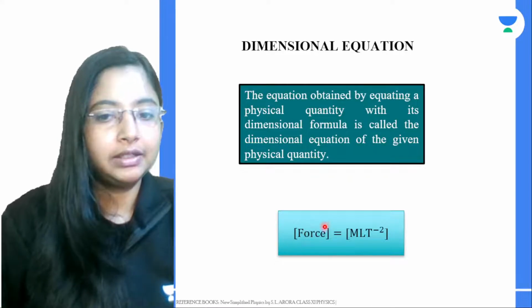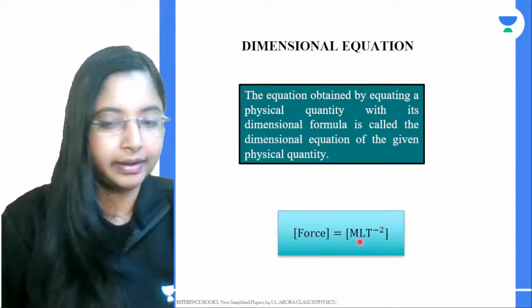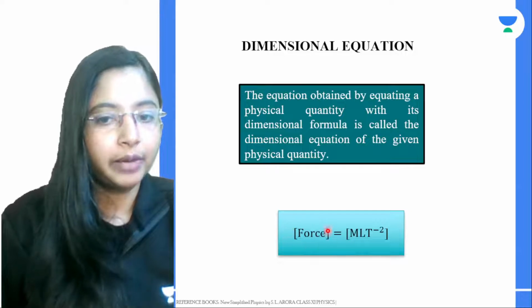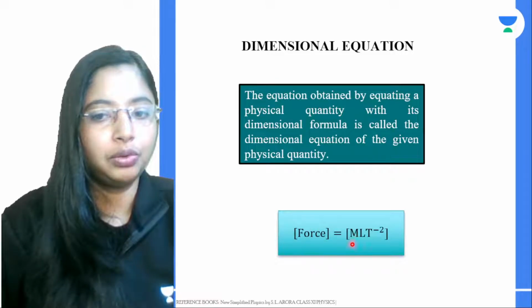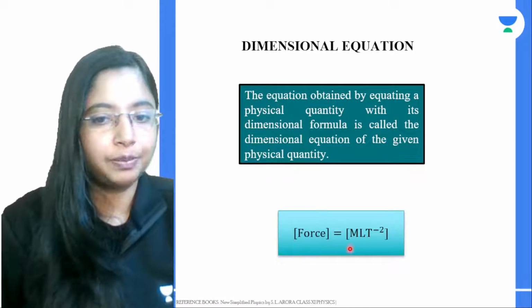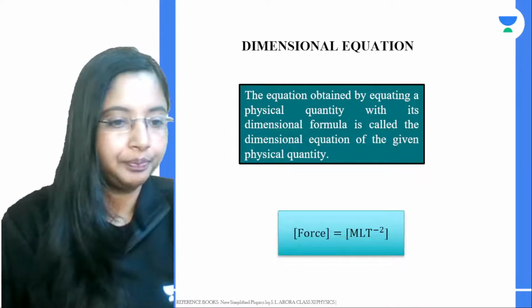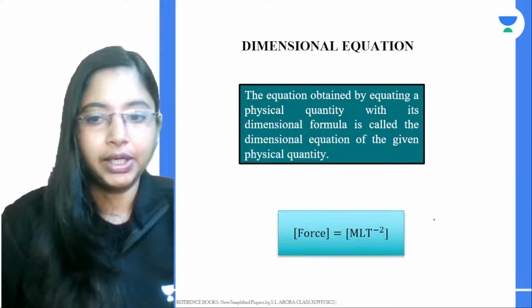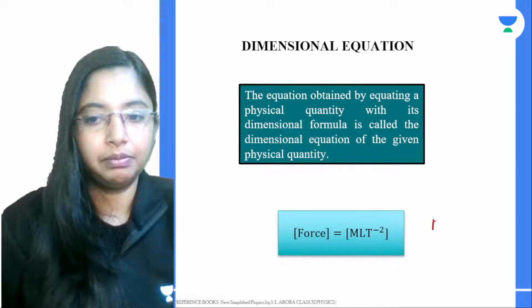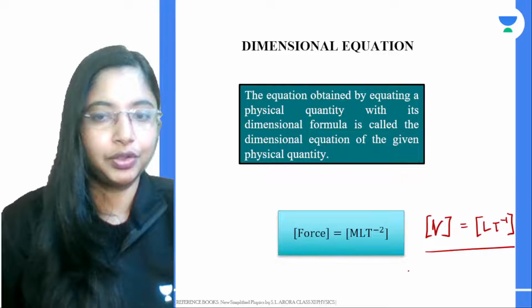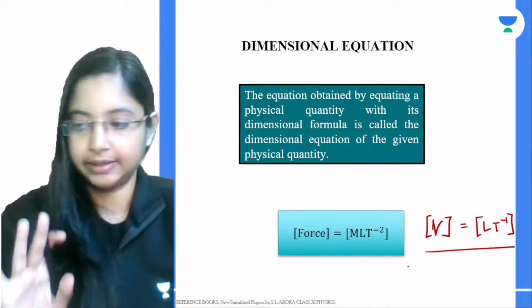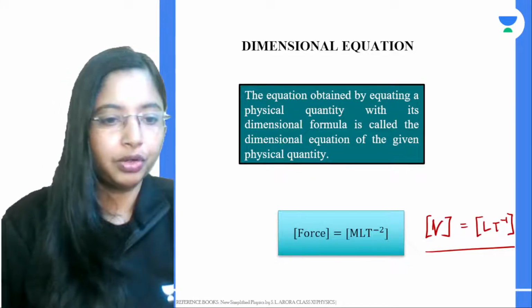Now write this force within the square bracket. This is the right notation for writing. Within the square bracket, write force, equal to its dimensional formula. Now this particular expression gives you the dimensional formula. So for example, velocity is nothing but L t to the power minus 1. Now this gives you your dimensional equation. That's it. Okay. Now there is one more particular value.